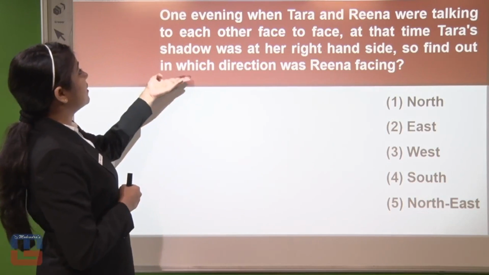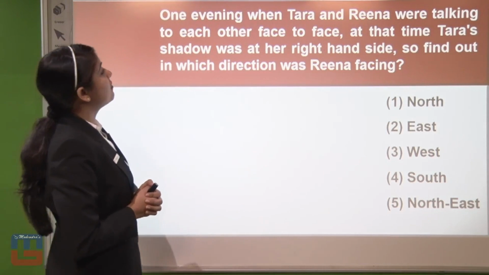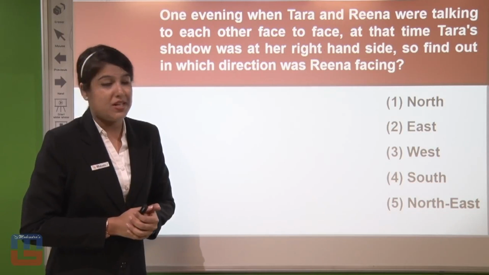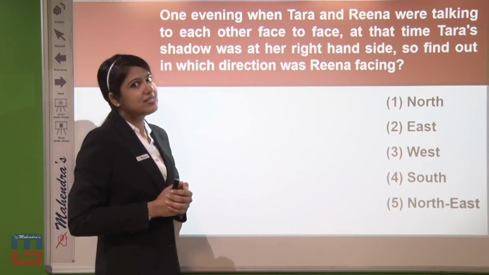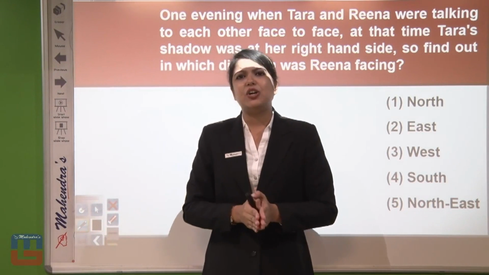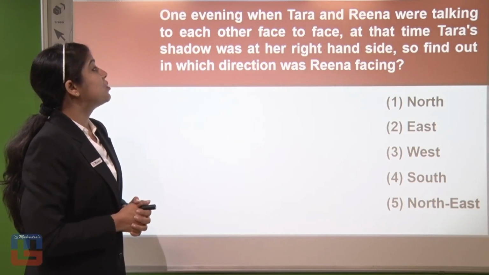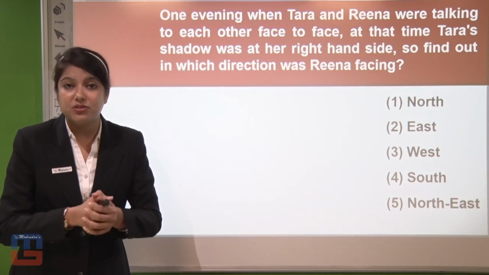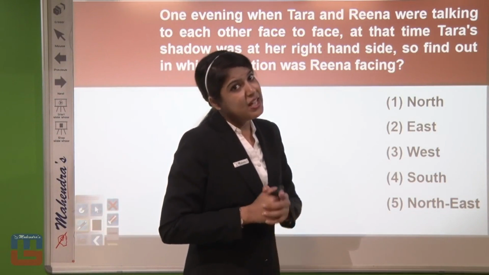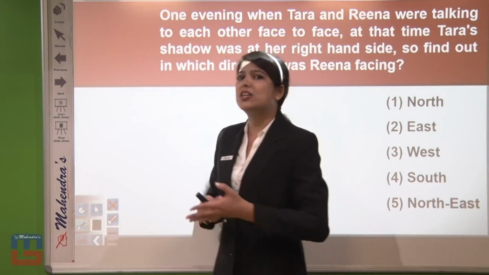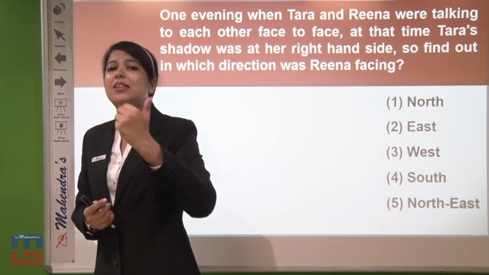Now just see what is given in this question. One evening when Tara and Reena were talking to each other face to face, at that time Tara's shadow was at her right hand side. Now see, Tara's shadow is at her right hand side, but the question demands: find out in which direction was Reena facing. So now the problem occurs in your mind: the shadow is given for one person and we have to find the direction for another person.